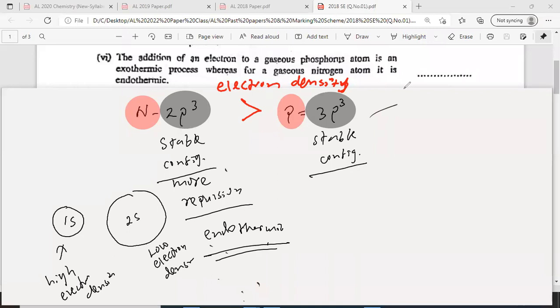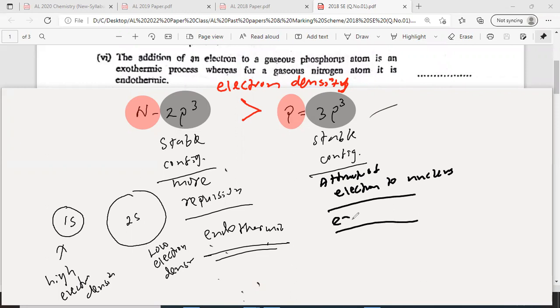So therefore, more attraction of the electron to the nucleus. And because it's large in size here, and small here, size is also different. Therefore, this is exothermic.